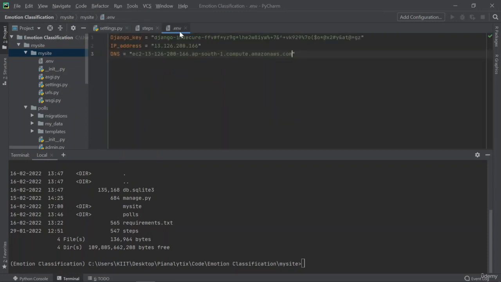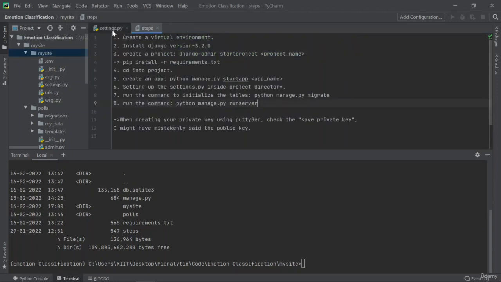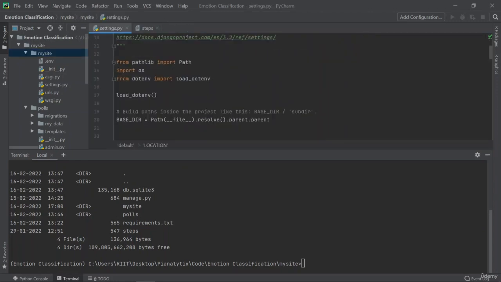So you can see there's a .env file, and this holds all my sensitive information, which is not so sensitive right now, but yeah. So you can create a .env file, and you can use the load_dotenv function from the dotenv package to load all of the information from the .env to my system variables. So this load_dotenv sends all of my information from the .env file into my system variables.